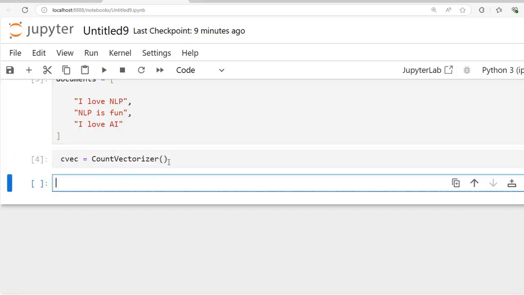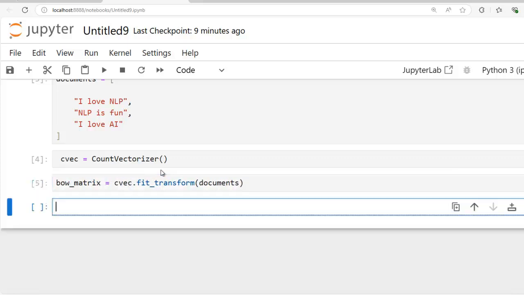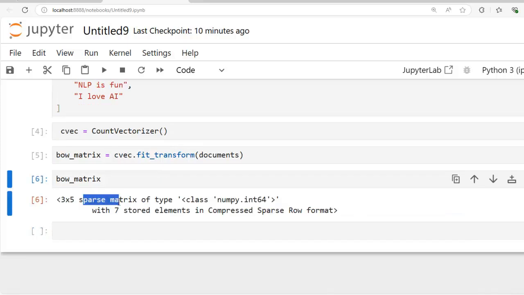Now let's move on and fit and transform the text. For that, we use this object dot fit_transform, and here we pass our documents, and assign it to a variable, bow_matrix. Let's execute this cell. Here you can see the output is a sparse matrix. The reason we use this special type of matrix is that most of the values in the matrix are 0, because most documents don't use most of the words in the vocabulary. Using a sparse matrix representation helps save memory and makes things more efficient.